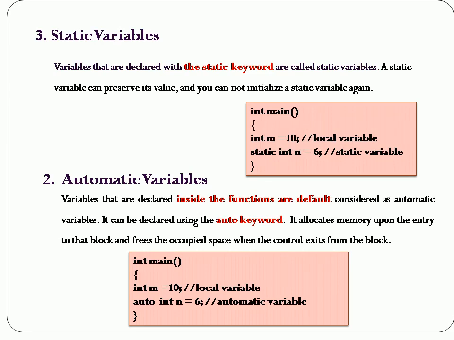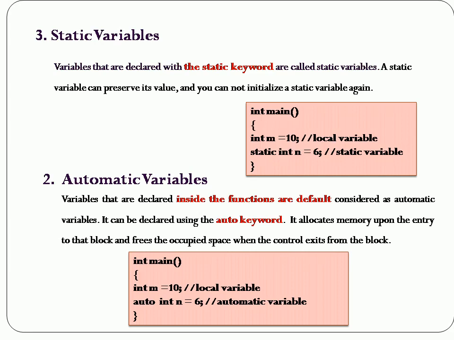By default, all the variables you have declared within a block are also considered automatic variables. So it allocates memory upon entry to that block and frees the occupied space when the control exits from the block. Once it encounters the open flower bracket, it allocates the memory for the particular variables.